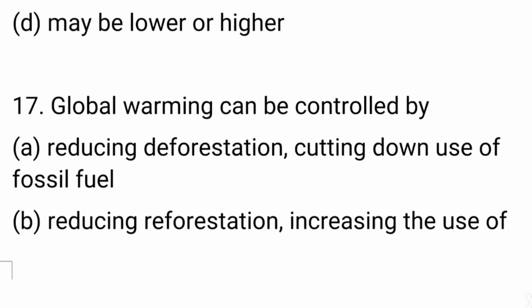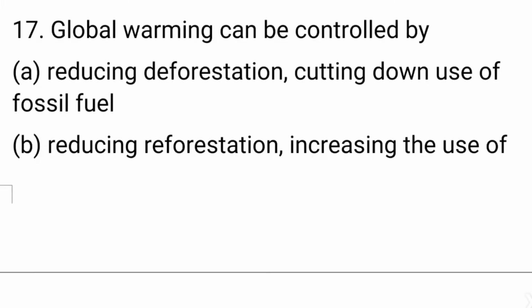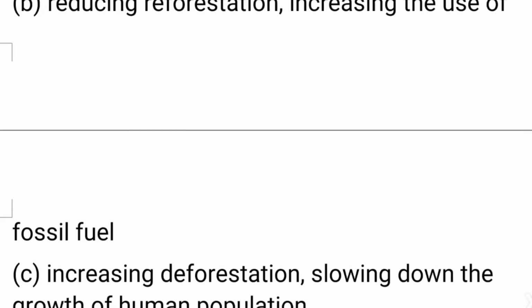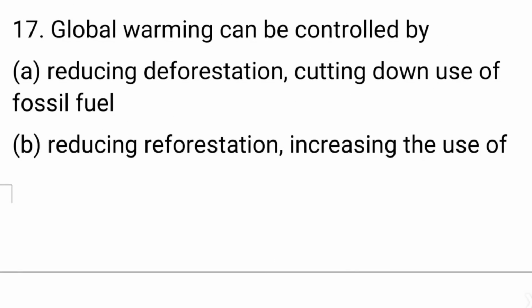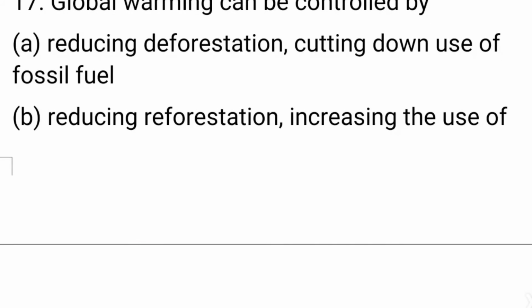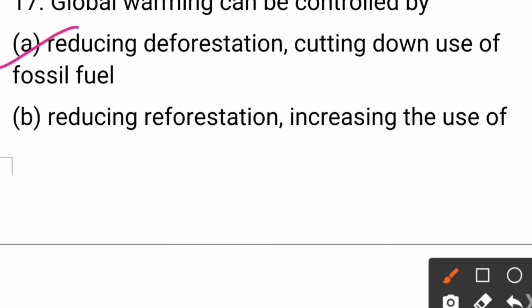Next question. Global warming can be controlled by reducing deforestation, cutting down use of fossil fuel, reducing reforestation, increasing the use of fossil fuel, increasing deforestation, slowing down the growth of human population, reducing efficiency of energy usage. So the answer is option number A, reducing deforestation, cutting down use of fossil fuel.